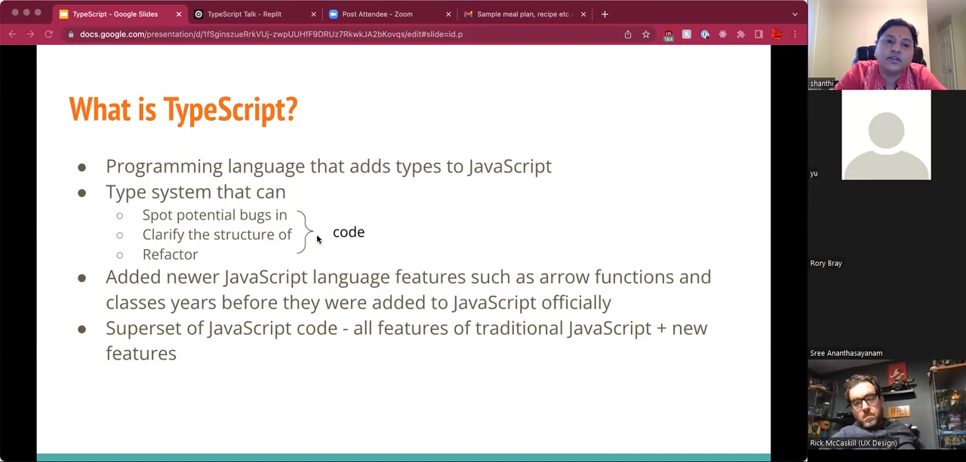In addition to that, TypeScript added newer JavaScript language features such as arrow functions and classes years before they were added to JavaScript officially. Basically, you can see TypeScript code is a superset of JavaScript code. It has all the features of traditional JavaScript, but has some new features too.